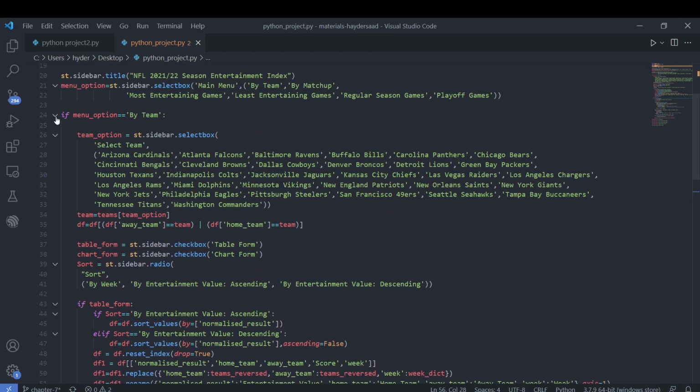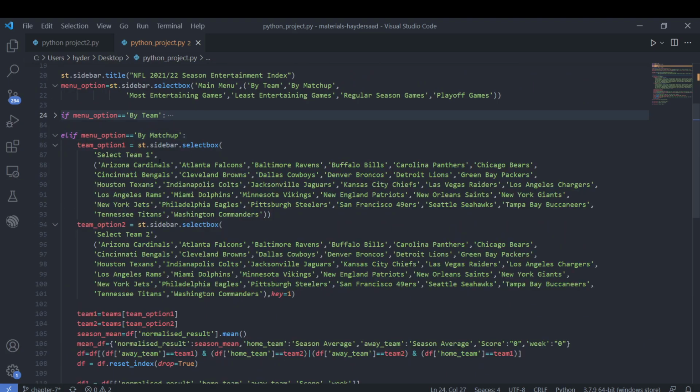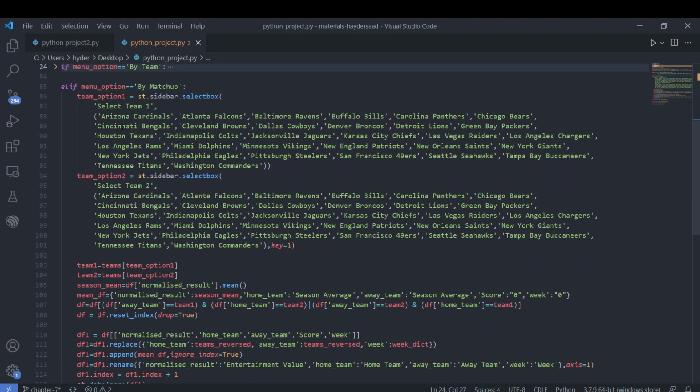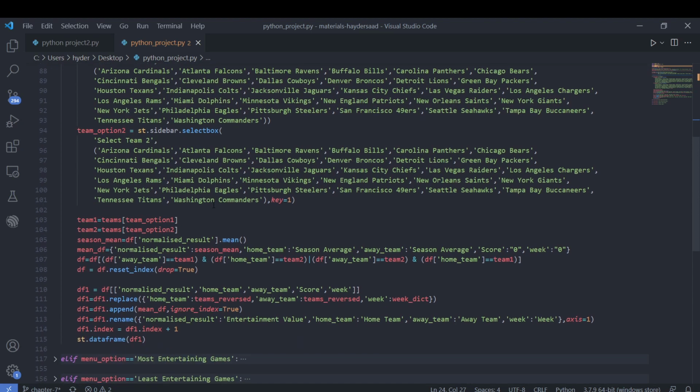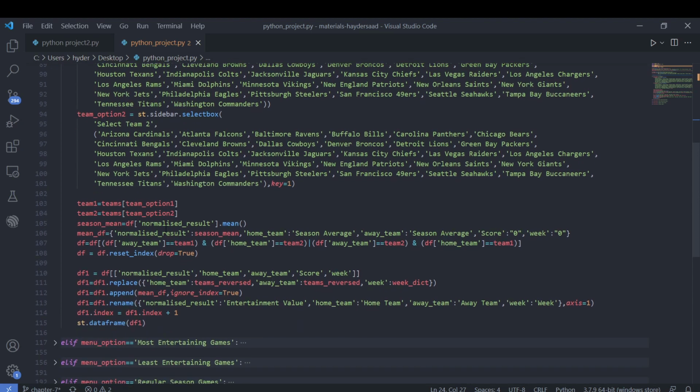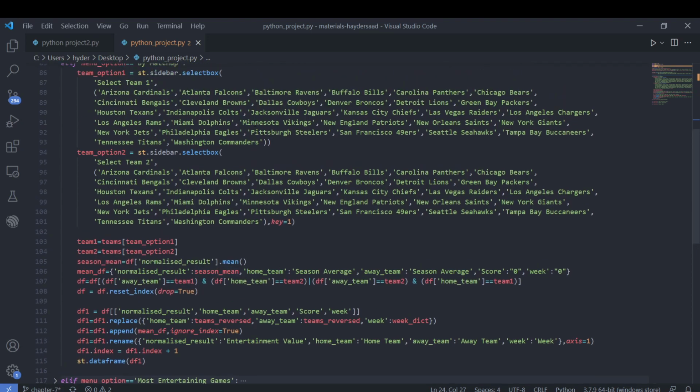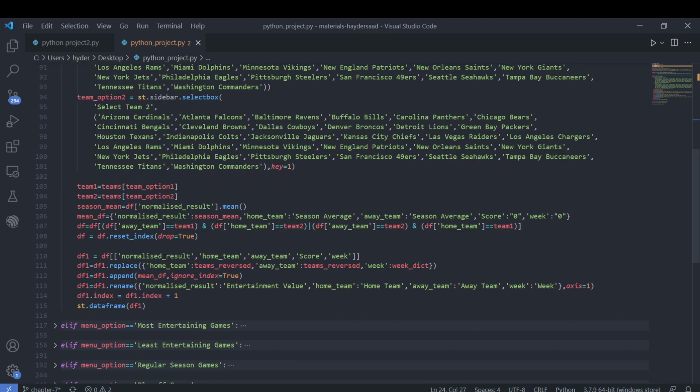If you select by matchup, this is slightly different, since we don't need a chart in this case, because a team can play another team a maximum of only 3 times per season. So we just tabulate the data, where either the away team or the home team is one of the two teams we selected. And if it is, then we display those values.